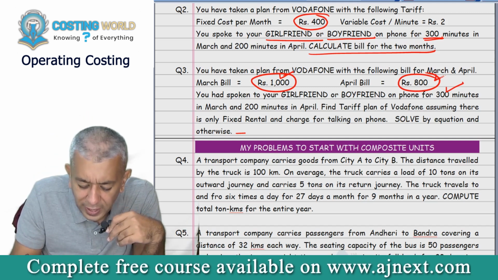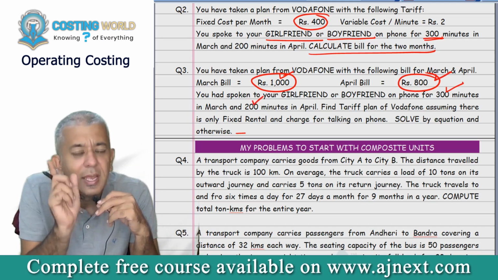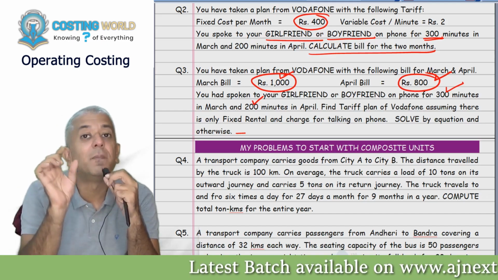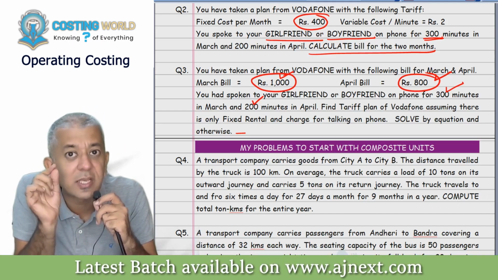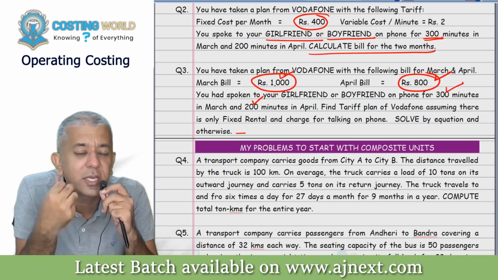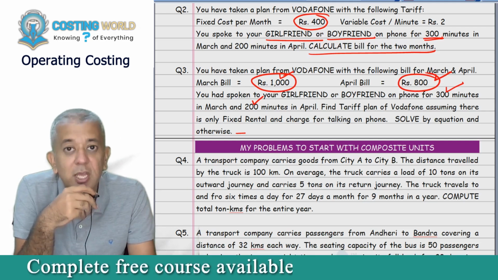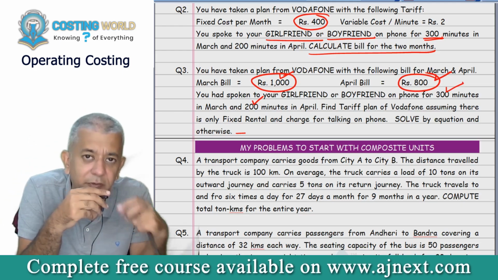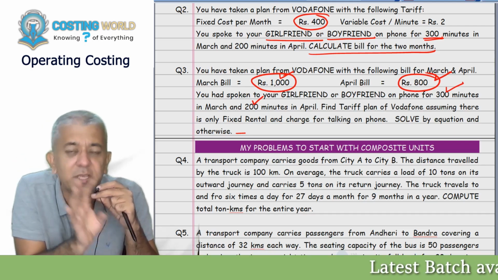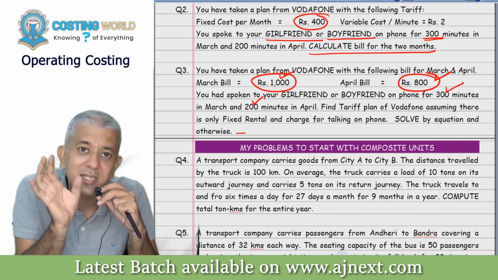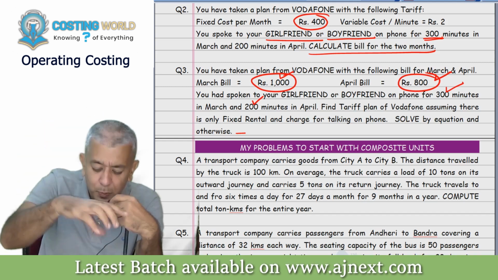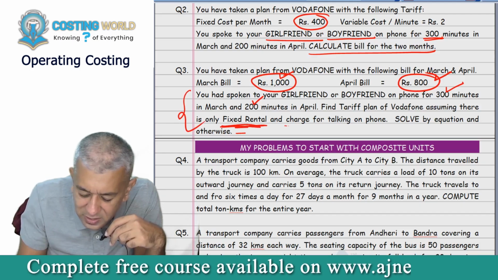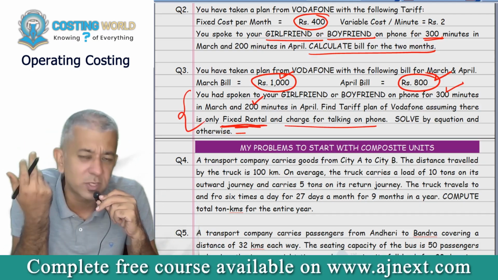3.33. Then if you do 800 divided by 200, in that particular case, that will not come to 3.33. If it was completely variable, then in that case, per minute cost should have been the same in both the cases. So therefore, it is not completely a variable cost. It is not completely a fixed cost. So therefore, some part is fixed, some part is variable. Okay. This is the simplest way to identify. Although in this particular question, it was given to you that Vodafone is charging you a fixed rental and some charges for talking on phone. So it was completely given to you.